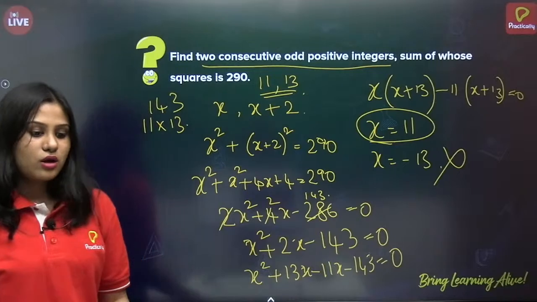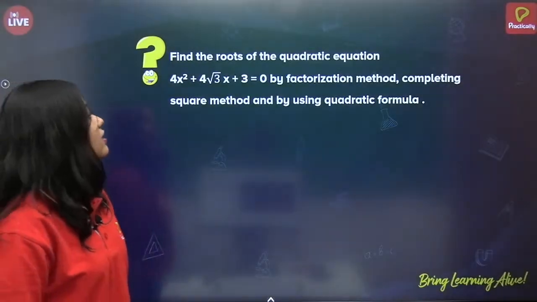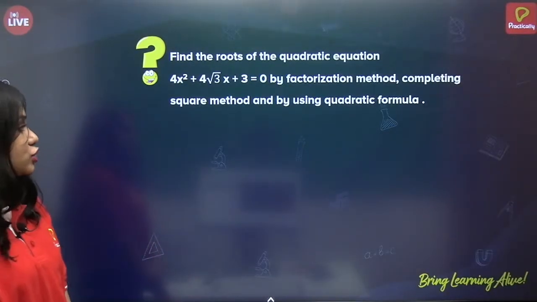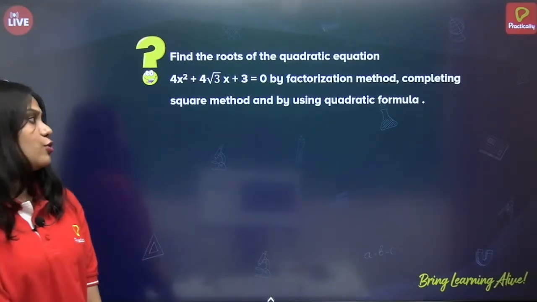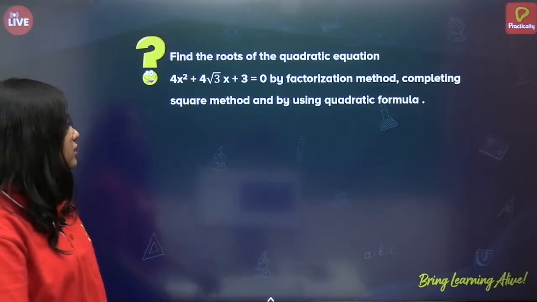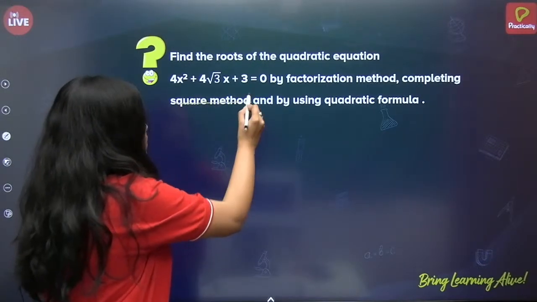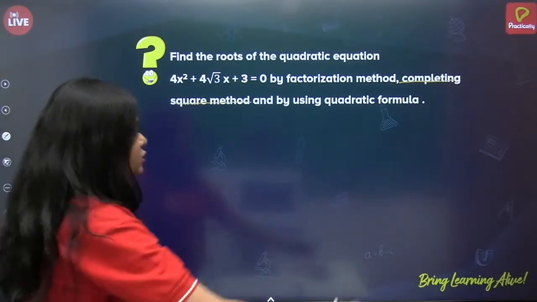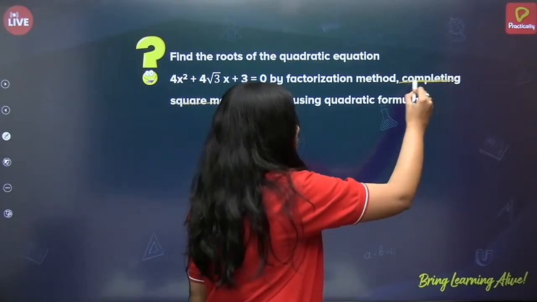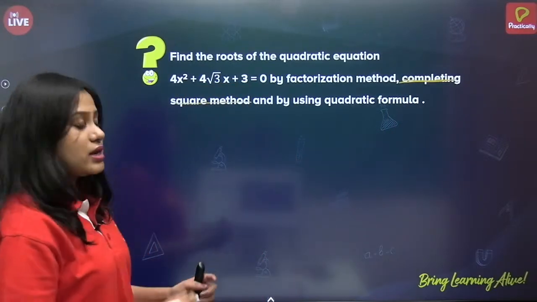Okay? Alright. Next. Find the roots of the quadratic equation 4x square plus 4 root 3x plus 3 equals 0 by the factorization method. The completing the square method is not needed, so don't worry about it. And also by using the quadratic formula.